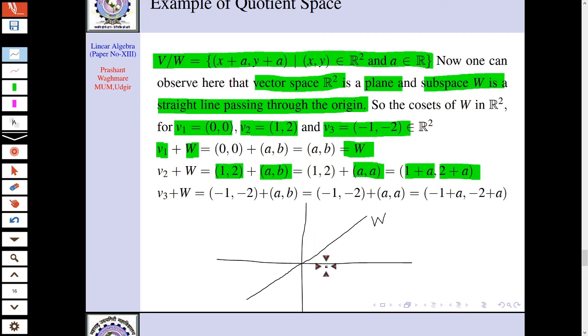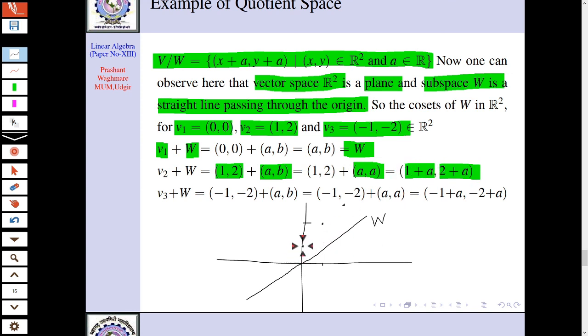Now 1, 2 will be a point. It will be here, right? Suppose this is 1, 2, and what I am adding there is 1 plus A and 2 plus A. If we add 0 there, meaning A equal to 0, then 1, 2 will be there. If A equals 1, then what will I get? 2, 3 will be there. So this point will be there. And again, if we add minus 1, what will I get?